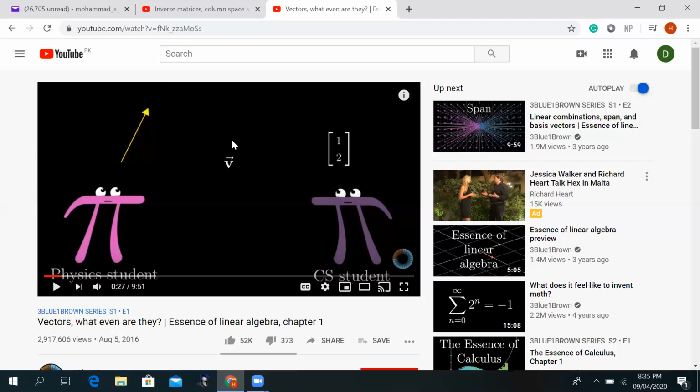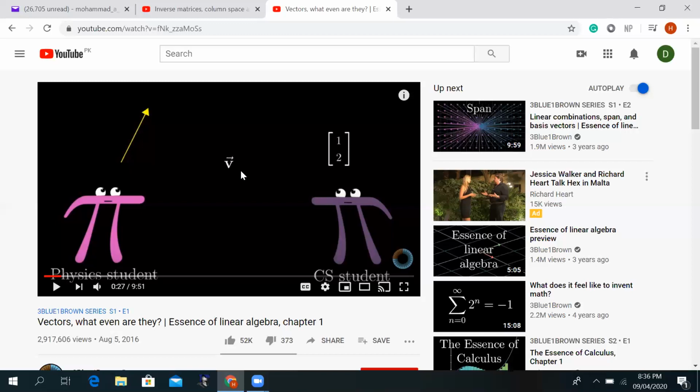In linear algebra, we are introduced to vectors again when we go to, let's say, the second year of an engineering or science program. But this time vectors are in a mathematics course like linear algebra. So in linear algebra, the notion of vector acts as a bridge between the physics concept of vectors and the ordered list concept of the computer science domain. So it comes right in the middle.